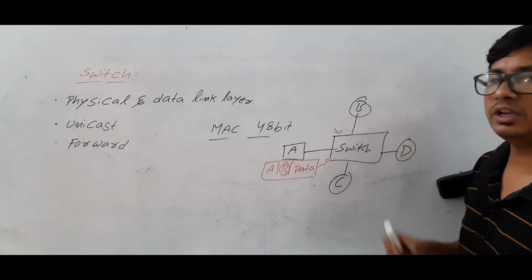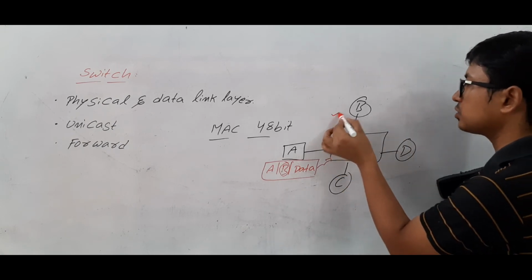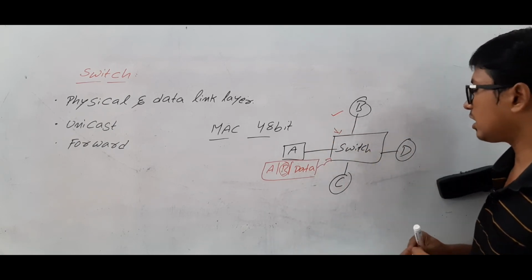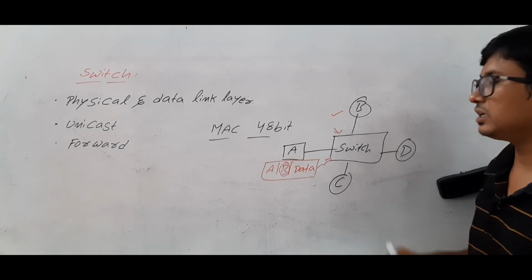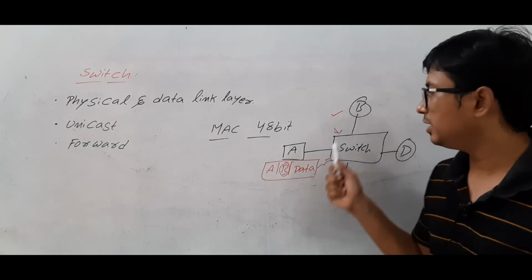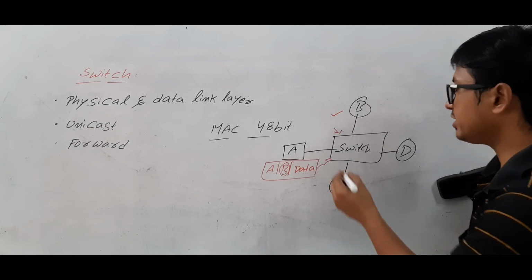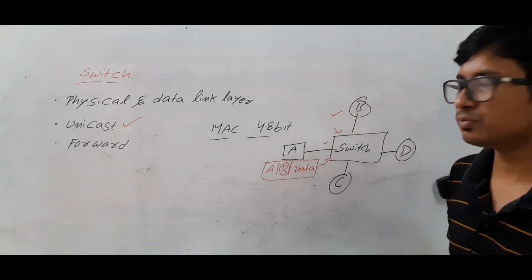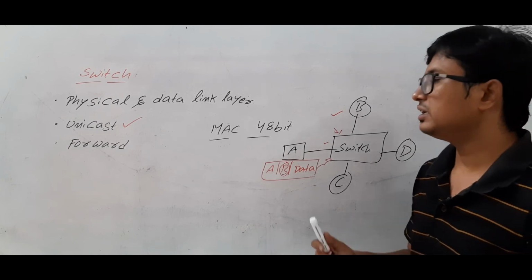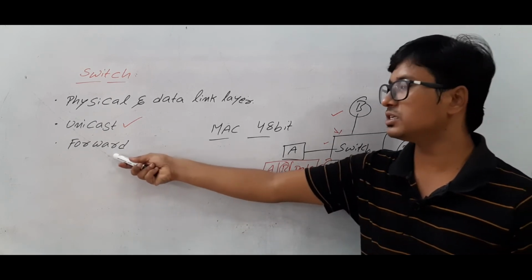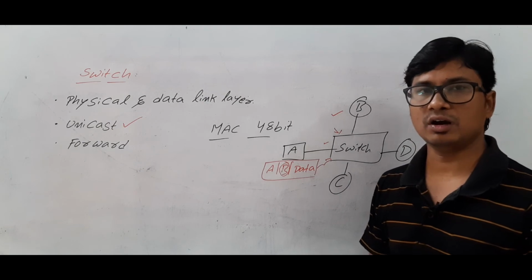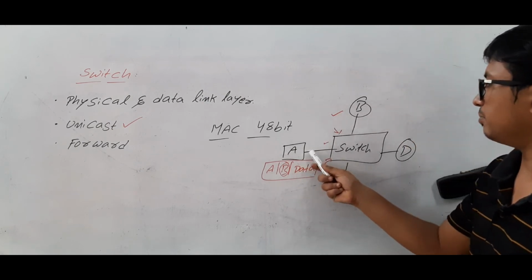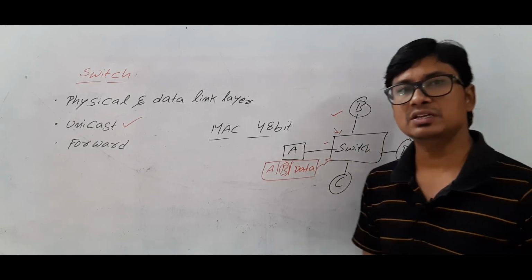So it will only forward the packet to the destination B. It will not transfer the data to C and D. When it comes to the hub, it will do the broadcast. However, in the switch we are doing unicast because we can identify the destination MAC address. And it will do the forwarding also, because data is forwarded from A to B with the help of a switch.